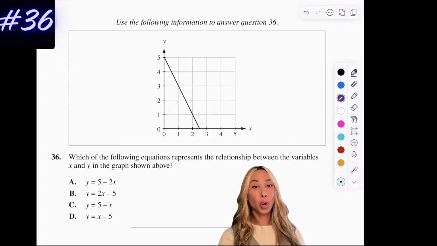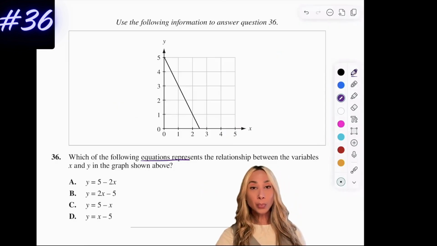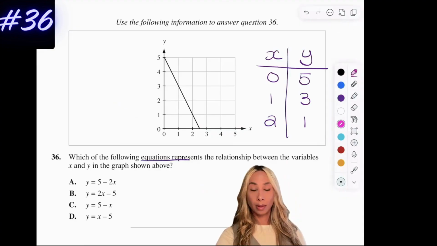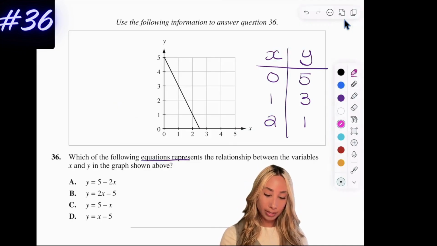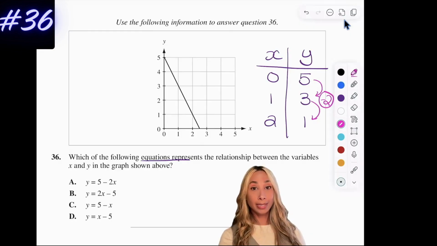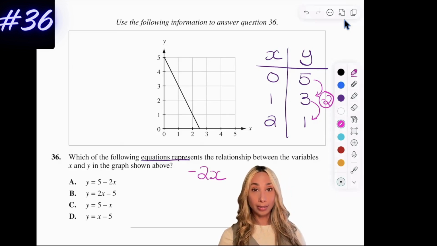Number 36 here. So basically they gave us a graph, and what we want to do is figure out the equation that represents the graph above. So the first thing we should do is come up with a table, like our input-output table. So that's going to look something like this, right? So there's my X on the bottom, my Y's, and what we know is that the Y is decreasing by 2 each time. We are minusing 2 each time. So what that tells me is in my equation, my X will become 2X. We're going down by 2 each time, so it's going to be negative.